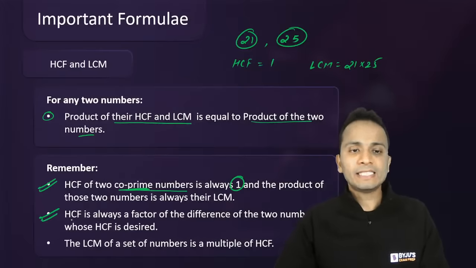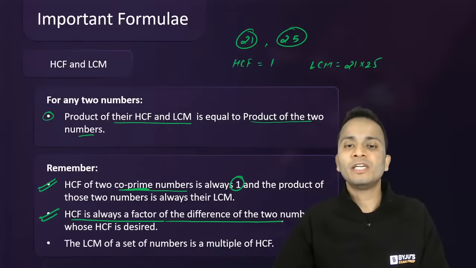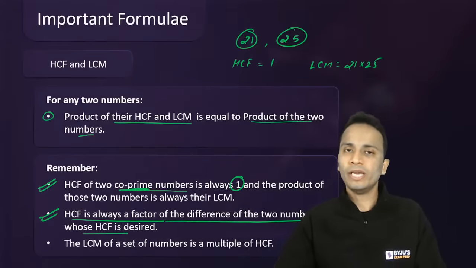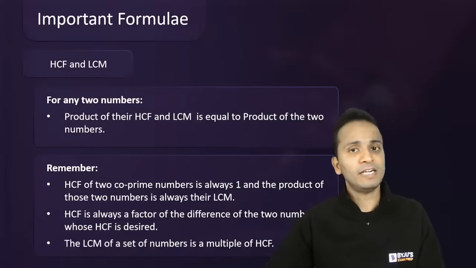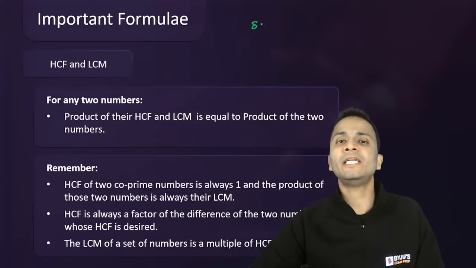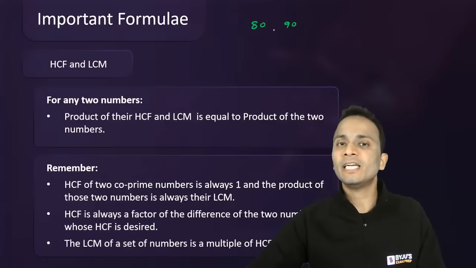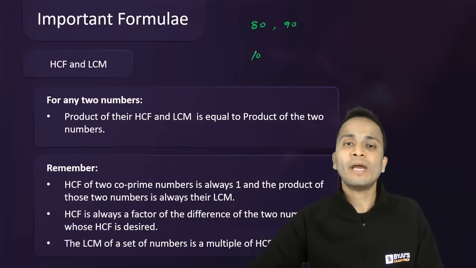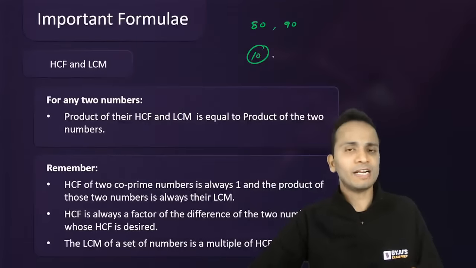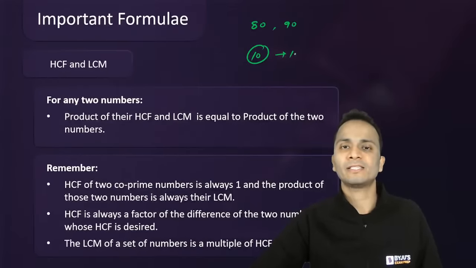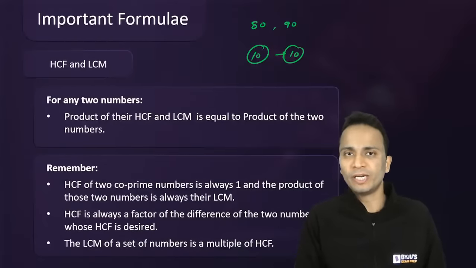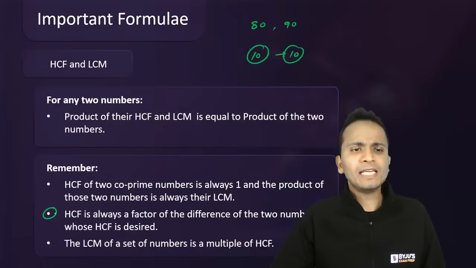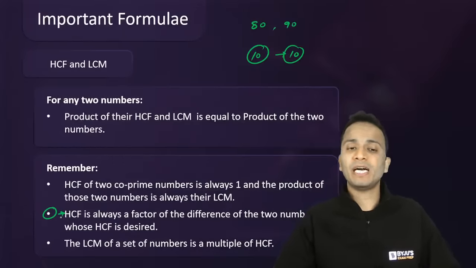Next property, HCF is always the factor of the difference of two numbers. Okay, so HCF इन दोनों numbers का factor होगा हमेशा. As in, if I take, let's say, another numbers, 80 and 90. So 80 और 90 का difference क्या है? 80 और 90 का difference 10 है, तो HCF 10 का कोई ना कोई factor होगा. 10 का factor 10 होता है, तो HCF will be 10 in this case. So HCF will always be the factor of the difference of the two numbers जिनका हम HCF calculate कर रहे हैं, right? स्नैप के लिए इतनी ज्यादा इंपॉर्टेंट नहीं है प्रॉपर्टी, बट आईएफटी में ये प्रॉपर्टी काम आ सकती है.